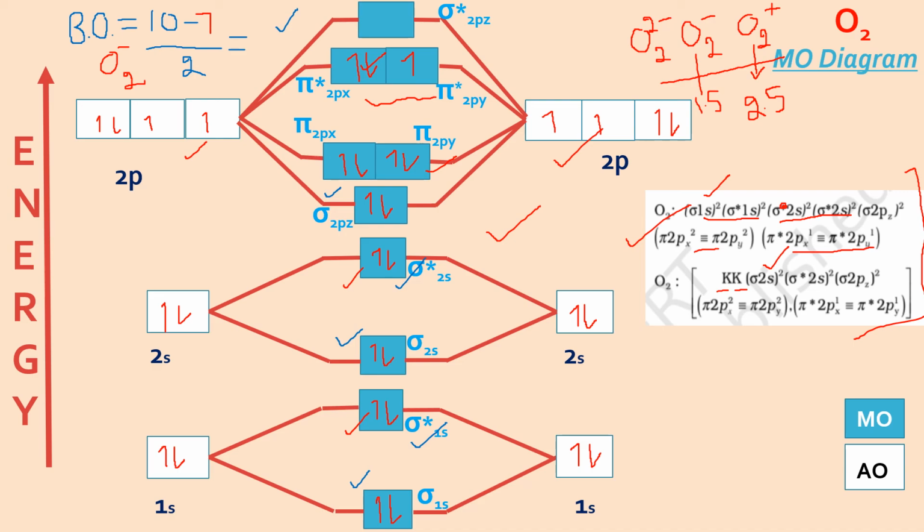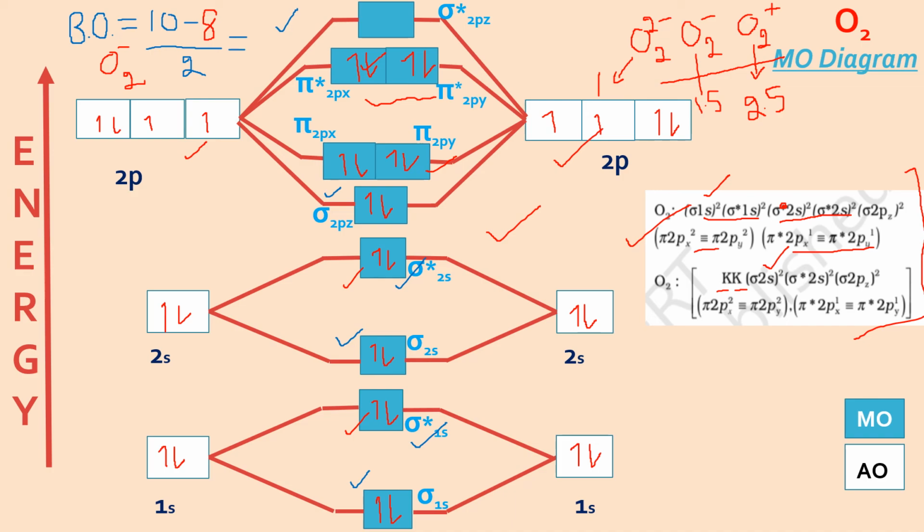Then I have to add one more electron if I am explaining O2 2 minus. So that electron will come here, and the bond order is going to change accordingly. One more electron has increased, so we have 10 in the bonding, and in anti-bonding we have 8. So 10 minus 8 will be 2 by 2, that is 1. So here the bond order for this is 1. Now you can see if you are adding the electrons in anti-bonding MOs, the bond order is decreasing. That means the stability is decreasing.